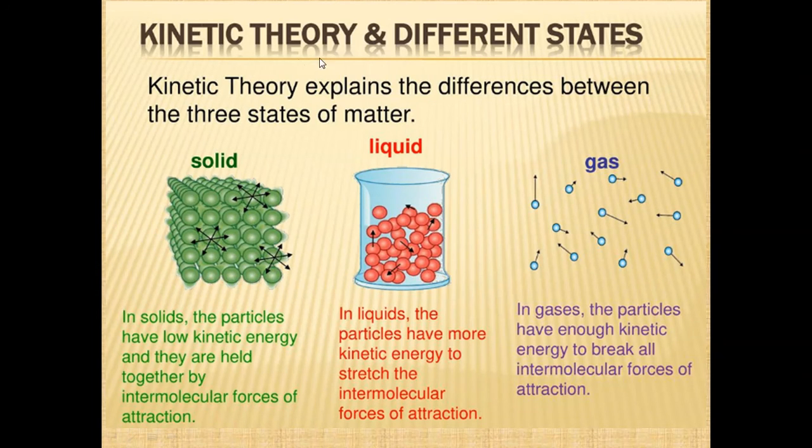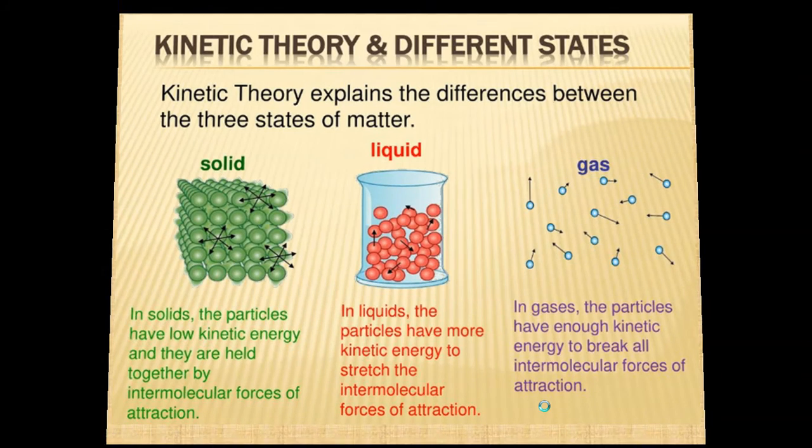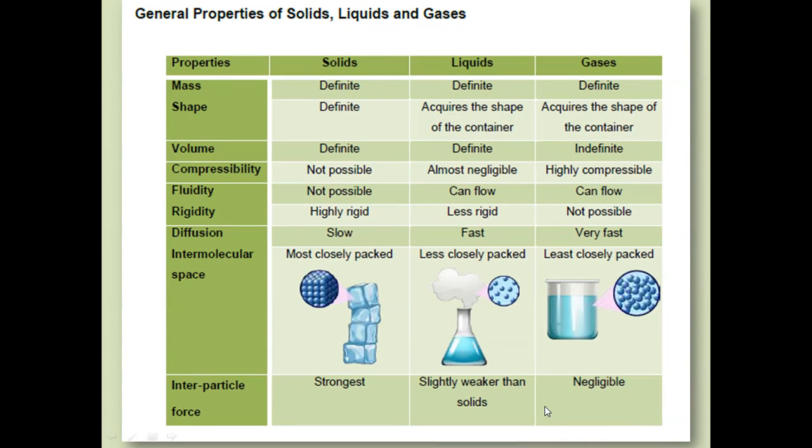So let's summarize the kinetic theory in different states. Kinetic theory explains the difference between the three states of matter. In solids, the particles have low kinetic energy and they are held together by intermolecular forces of attraction. In liquids, the particles have more kinetic energy to stretch the intermolecular forces of attraction, whereas in gases, the particles have enough kinetic energy to break all intermolecular forces of attraction. So these are the general properties of solid, liquid and gas.